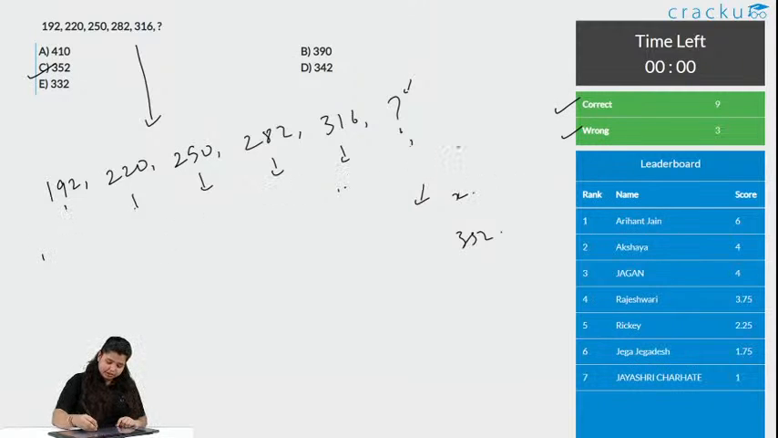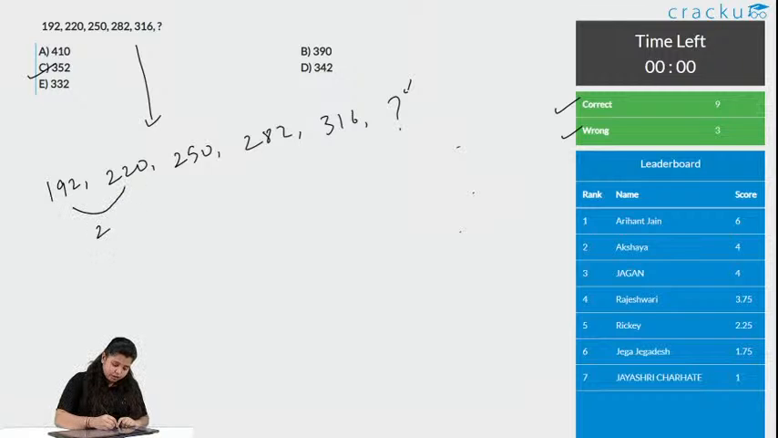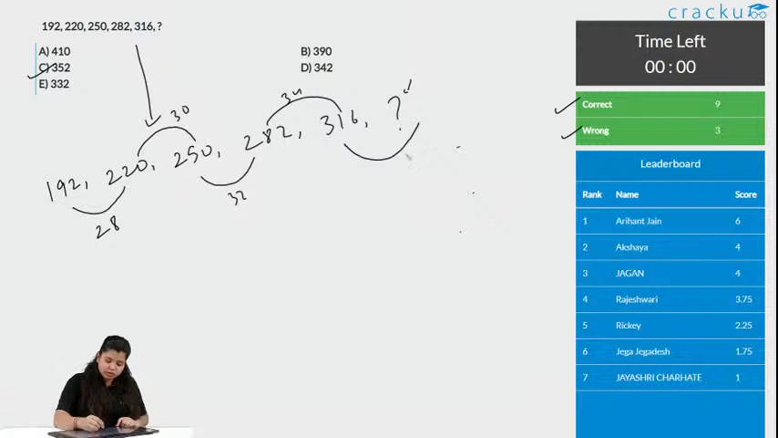Let me clear this first. What is the difference between the first number and the second number here? It is 28. What is the difference here? It is 30. Here? It is 32. You just check the difference. Here it is 34. So what should be added here? 36. Now, when you add 36 to this, what we get is 352. The answer is option C. It is this simple.